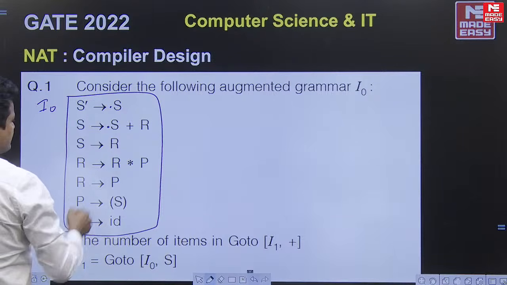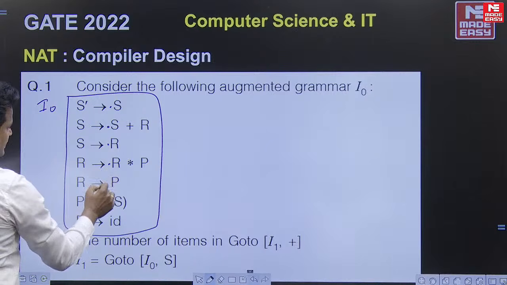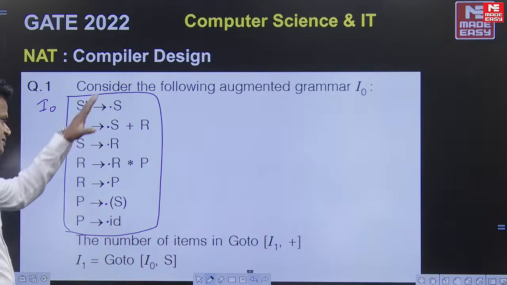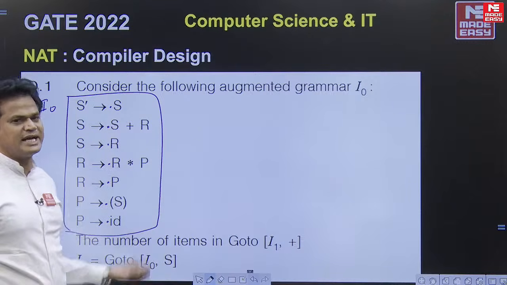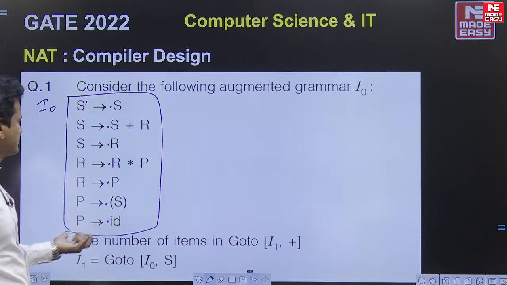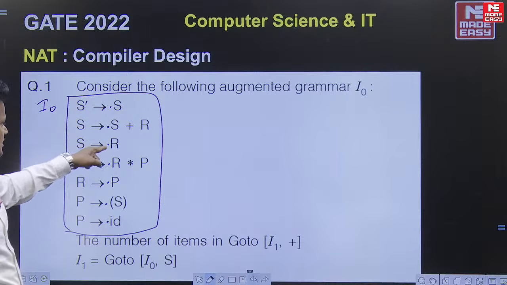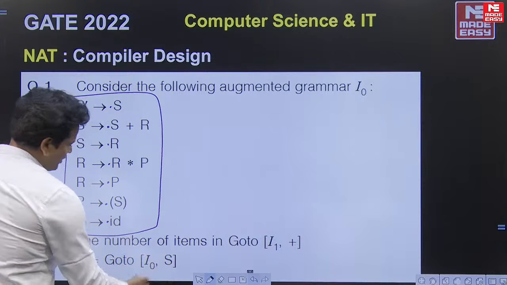So we must write every production. S has 2 productions, it is given. Dot after R has 2 productions. Dot after P has 2 productions. All these productions will come in the I naught. Simple, you know very well how to write I naught, that is LR of 0 items in the starting. S dash dot S, dot after non-terminal, it's 2 production. Dot after R, it's 2 production. Dot after P. Now I1 is go to of I naught comma S.